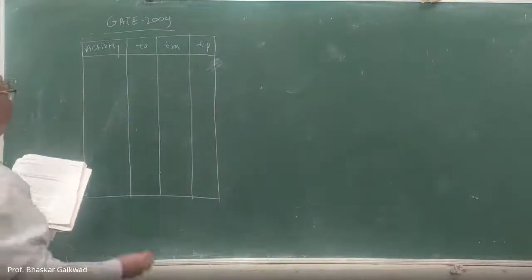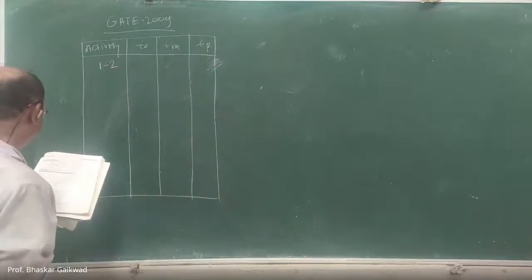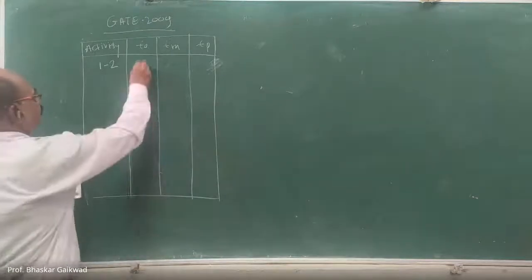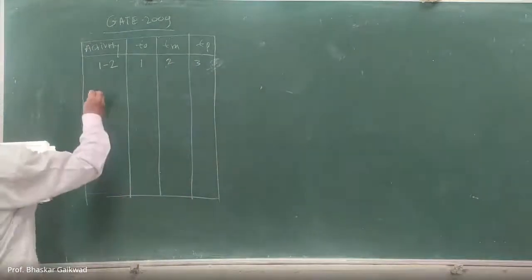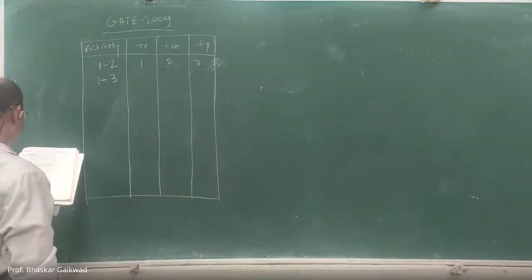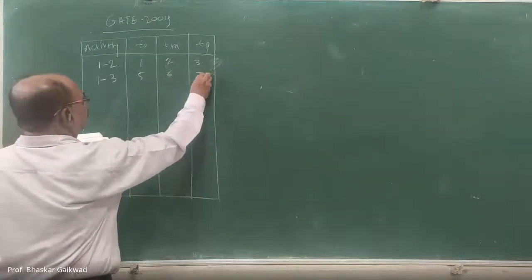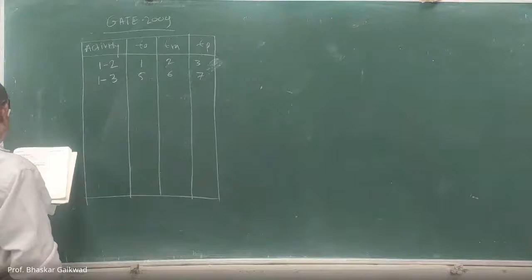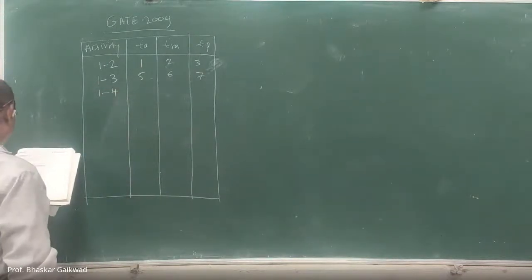So here activity 1 to 2. Time is given 1, 2, 3. Then activity 1 to 3 is given 5, 6, 7. After that 1 to 4, like this activity is given 3, 5, 7.